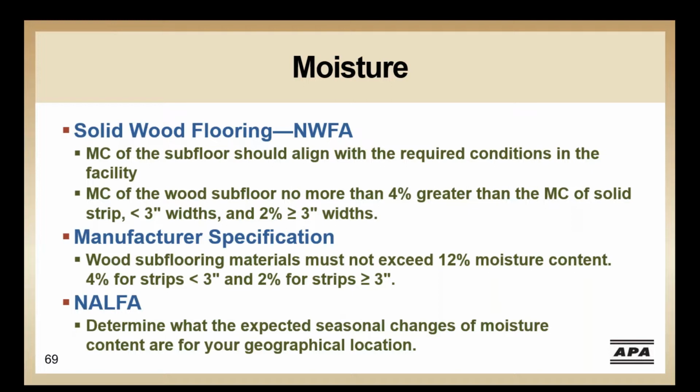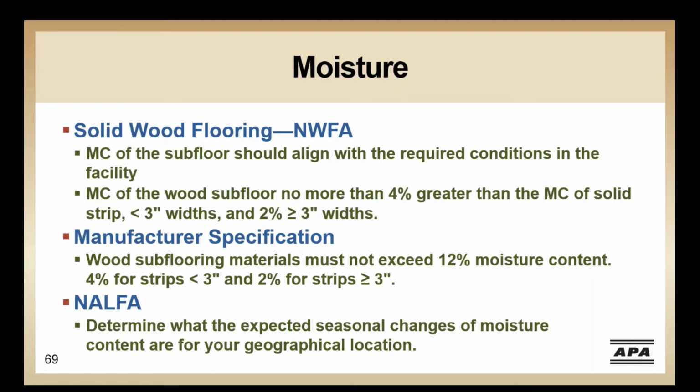We see that the National Wood Flooring Association and the hardwood manufacturer are similar in the requirement that the subfloor and hardwood be within 4% for narrow boards, less than 3 inches in width, and 2% for boards wider than 3 inches in width. The North American Laminate Flooring Association makes no mention of relative moisture content between the subfloor and finished floor. We see where a hardwood flooring manufacturer has specified that the subfloor moisture content not exceed 12%.